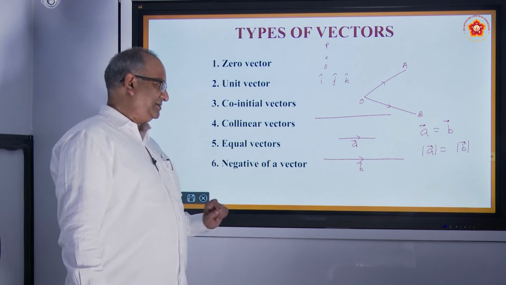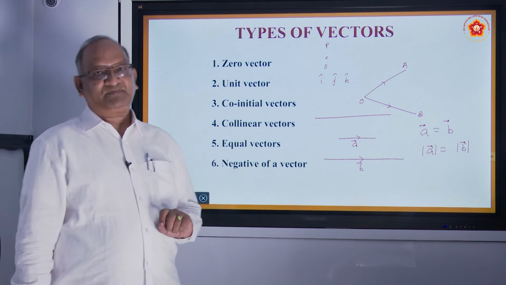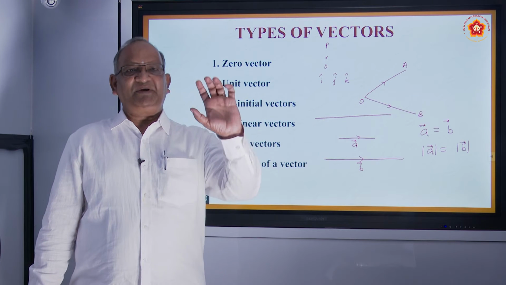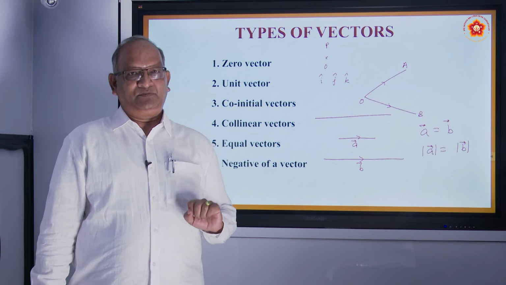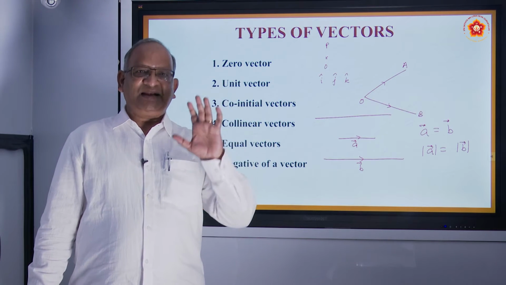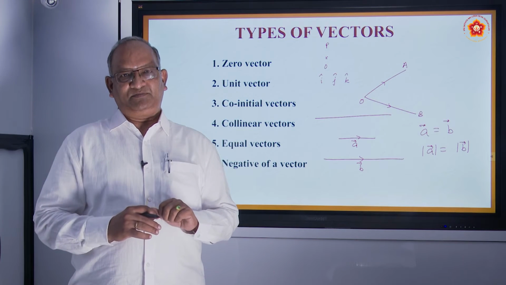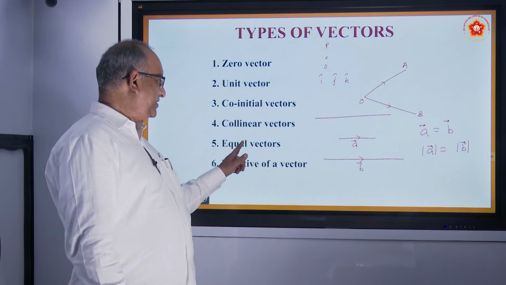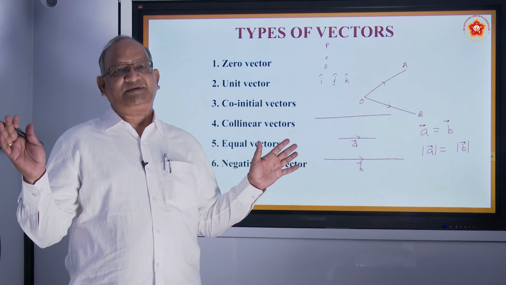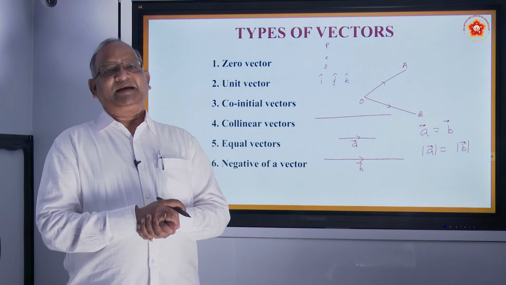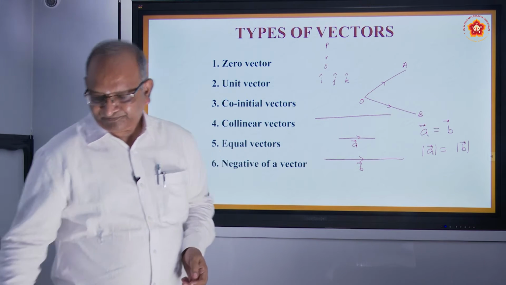So equal vectors. Negative of a vector. There is very small difference between equal and negative. In equal as well as negative, magnitudes are same. If directions are same, we call them equal. If directions are opposite, we call them negative vector. Okay.